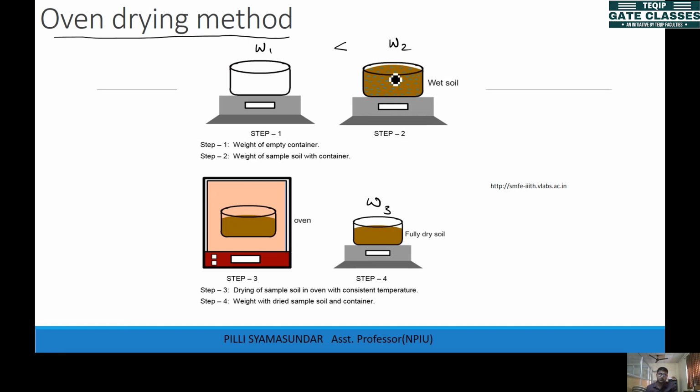So now I want to find out the water content. This is the soil volume that I took, which has some water weight, right? How can I find out that weight? We'll do one thing. This weight W2 consists of water weight, solids weight, and empty container weight, isn't it?